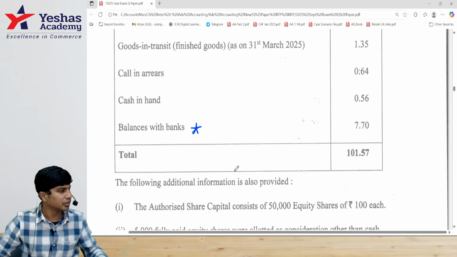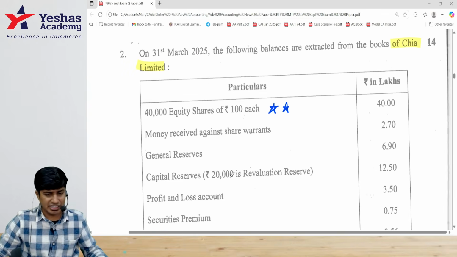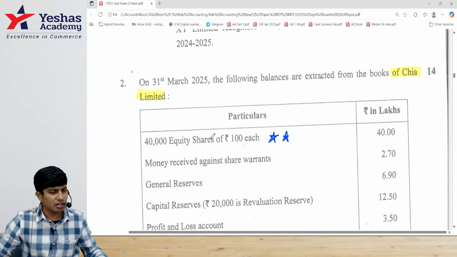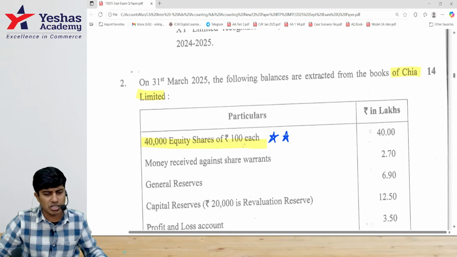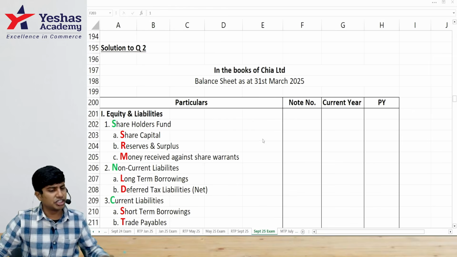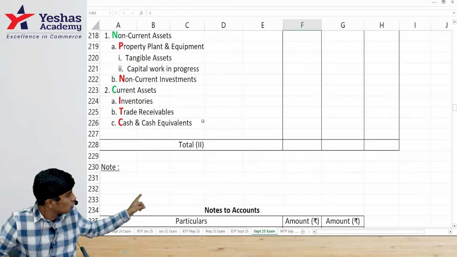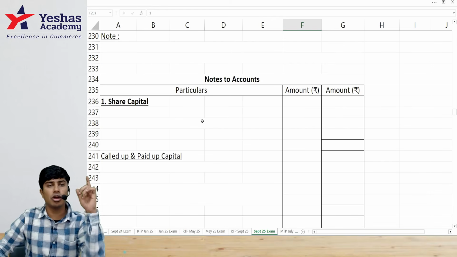14 marks, a lottery. Let's start from the beginning and then start preparing our answer now. Can I? We marked all the adjustments. Where do I write this 40,000 equity shares of rupees 100 each? 40 lakh. Share capital. I will open one note to accounts for share capital. I hope you remember the order.